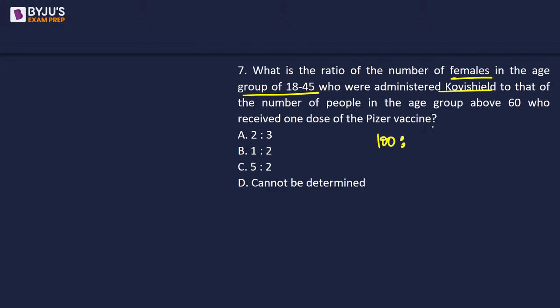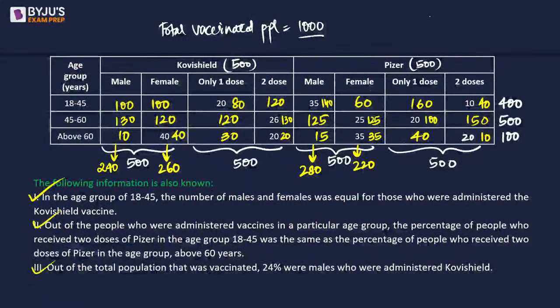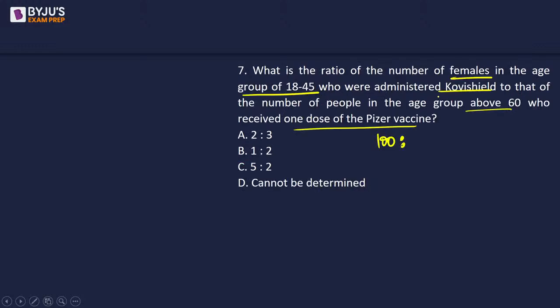To that of the number of people in the age group above 60 who received one dose of Pfizer. So age group above 60, one dose of Pfizer, this is 40. So this will be 5:2.